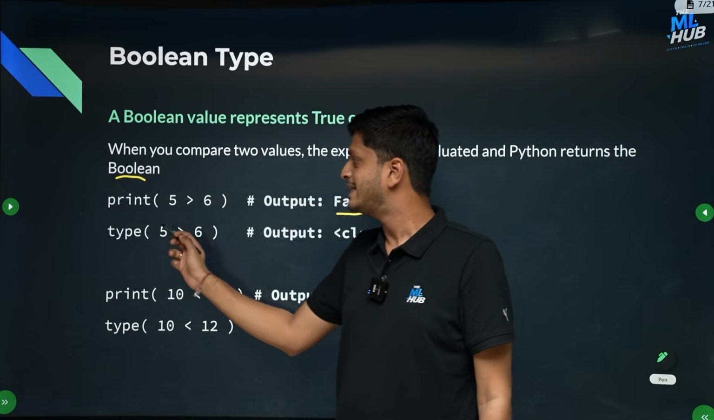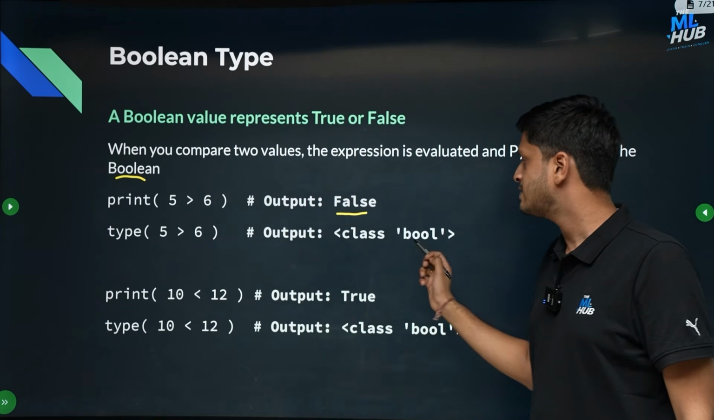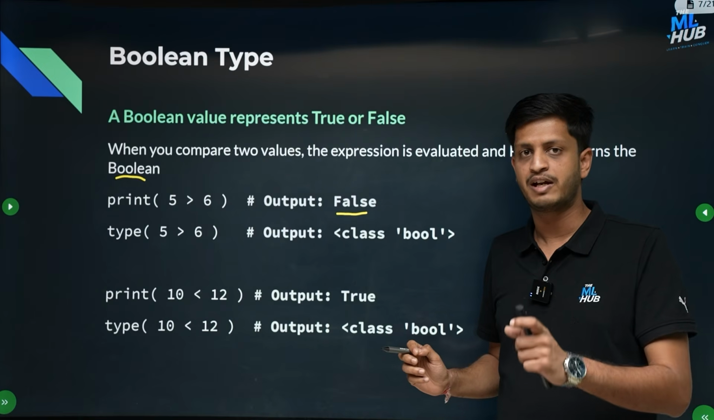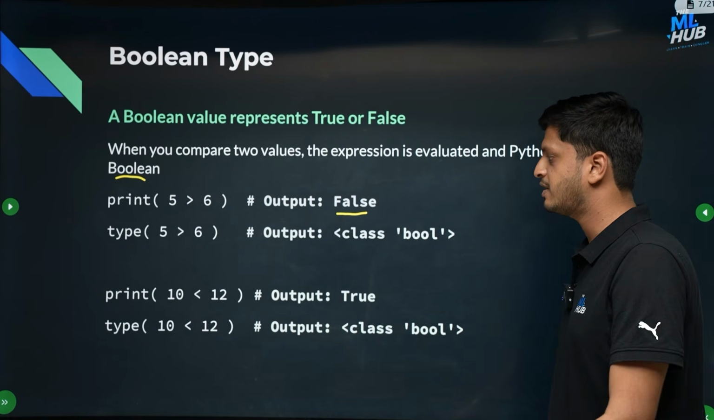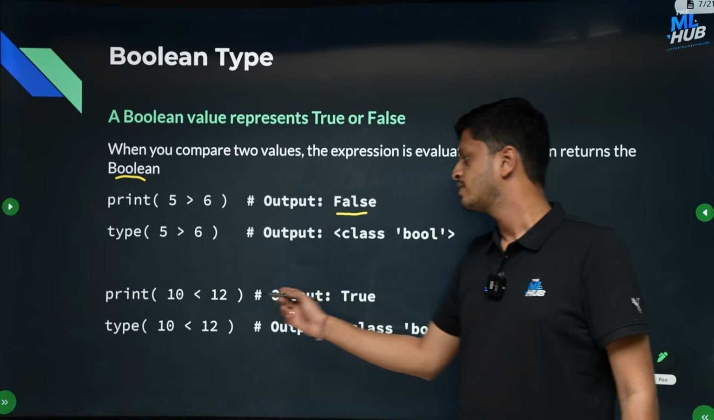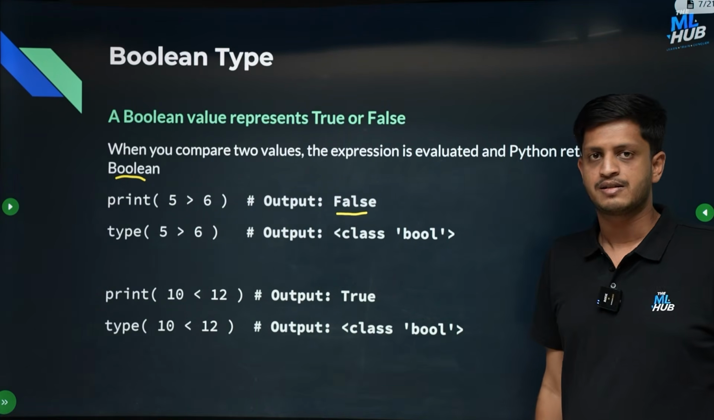And if you want to print the type of this, like the type of 5 is greater than 6, it will come out as class bool, because it's a Boolean value. It's not an integer, it's a Boolean value. Same for another expression, 10 is less than 12. Yes, it is. So the output will be true, and the type of this expression is Boolean class.